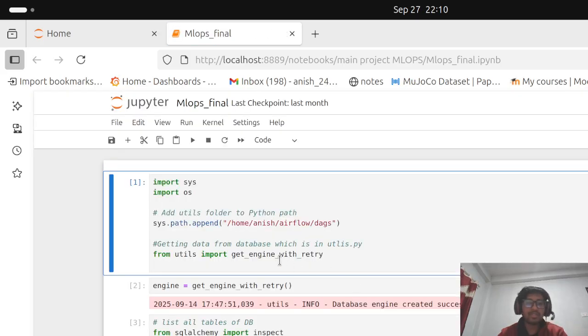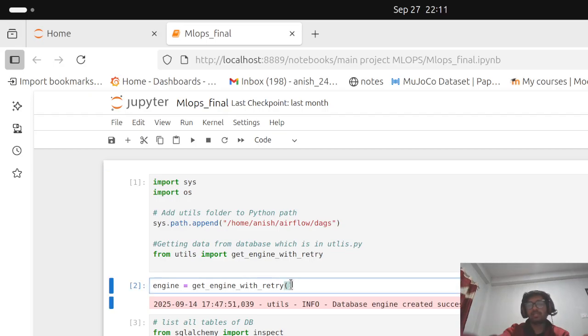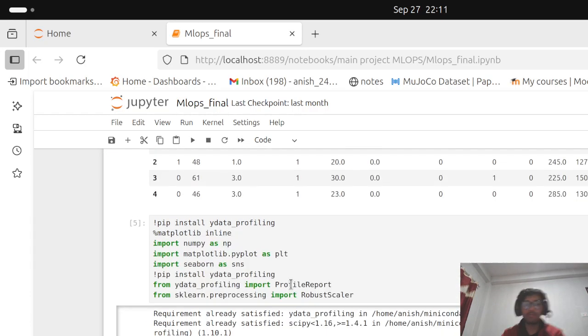So here you can see, the data I have used is not the CSV file. I have used the data which we ingested in MariaDB. With this code I have extracted that data from MariaDB and used it here to visualize it. First I have done Y data profiling. It is one of the features of Python where it will itself do all the EDA based on its own idea, we can say, and we can get a certain idea based on that.